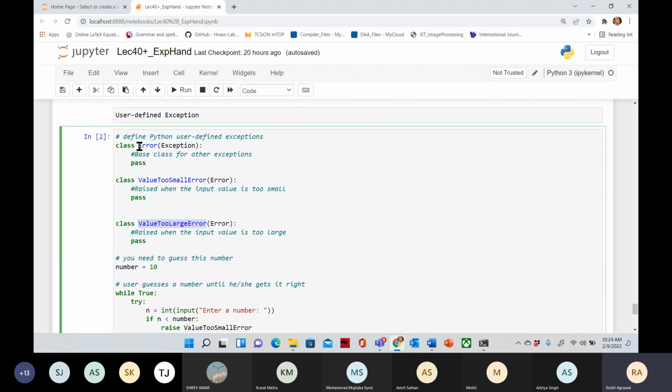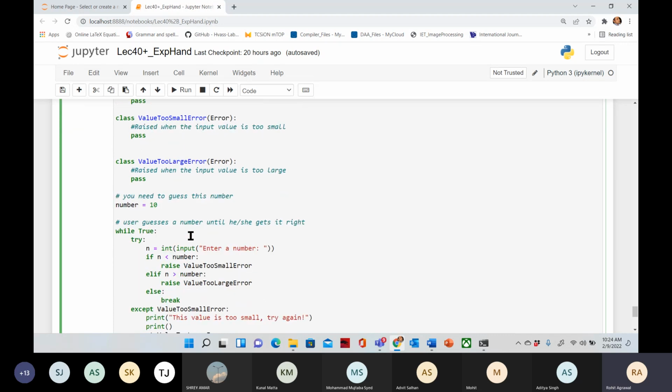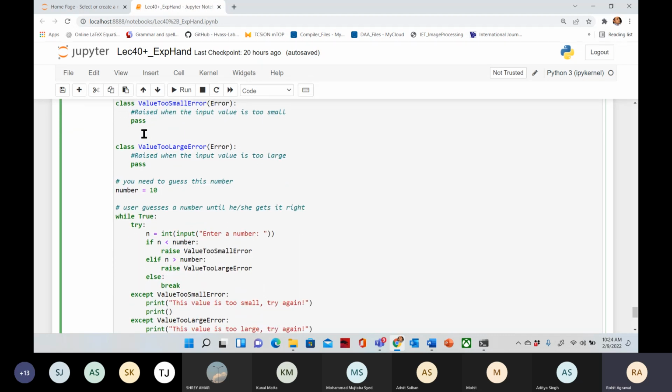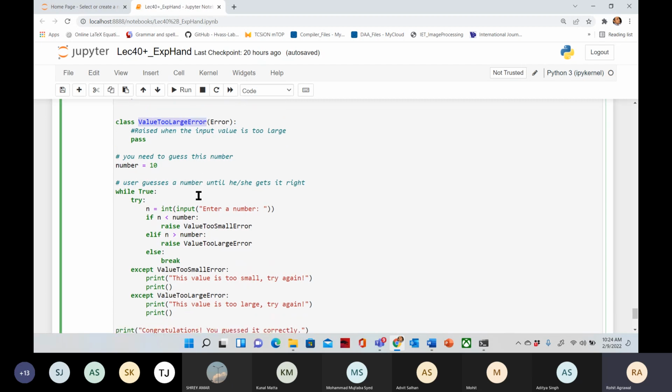So this exception I am inheriting from the Exception class, and this one I am inheriting from this class. If you remember multi-level inheritance, this is just an example of that. So now we can use these exceptions, value too small error and value too large error, in our except clause.